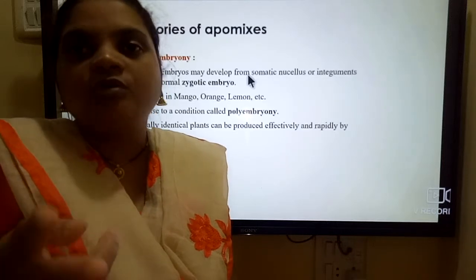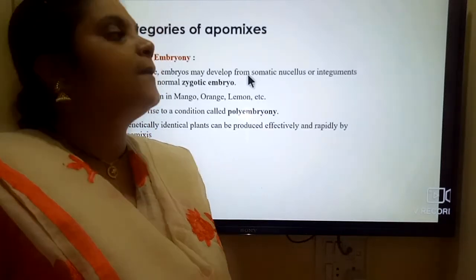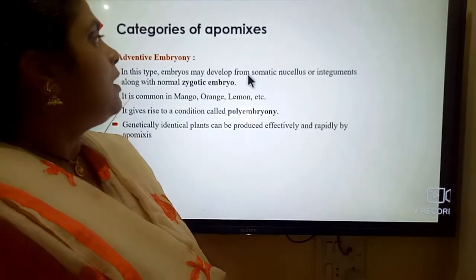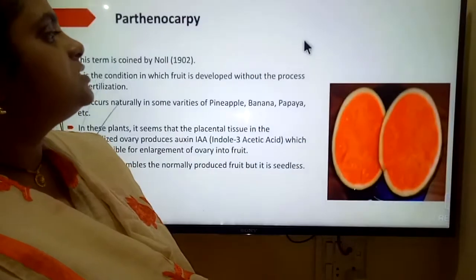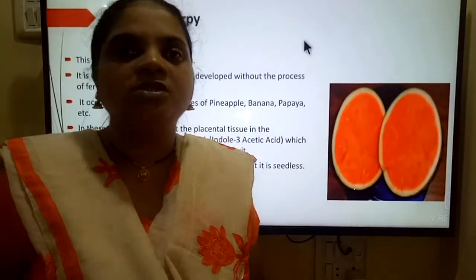So we can also observe a polyembryonic structure there. So this is adventive apomixis, embryonic apomixis. Such a type is called parthenogenesis.